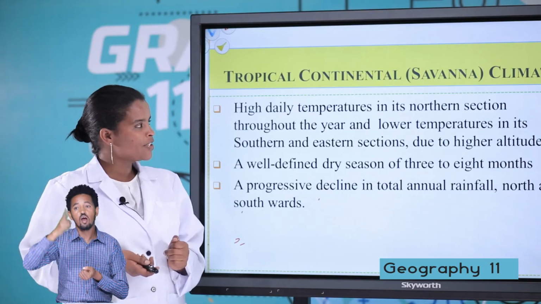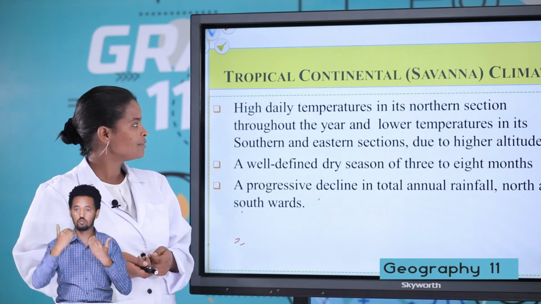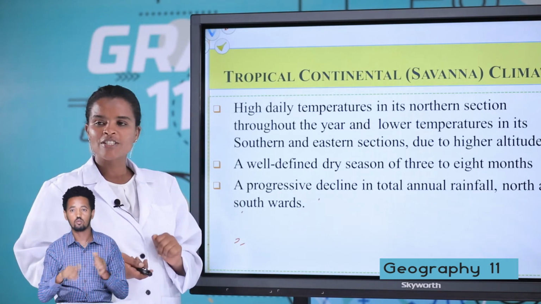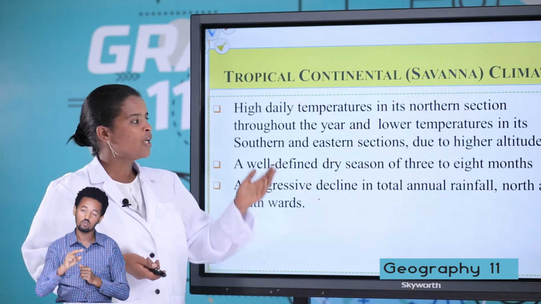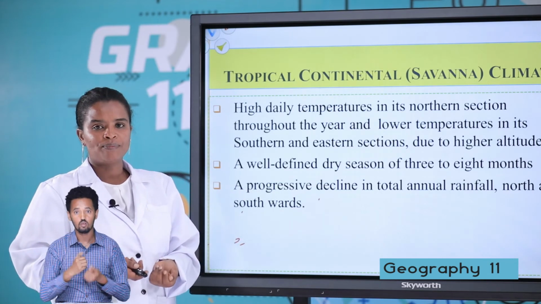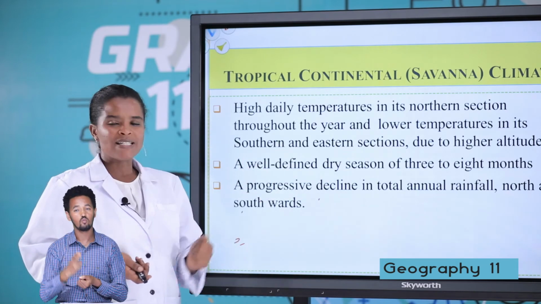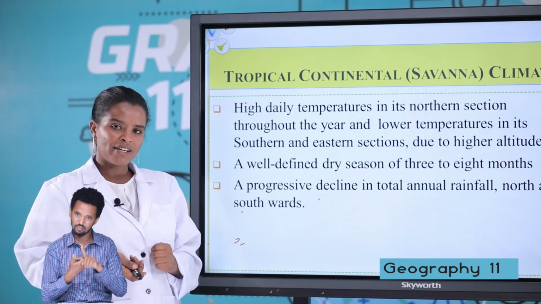High daily temperature in its northern section throughout the year and lower temperature in the south and eastern section because of higher altitude. For 3 to 8 months, the season has dry climate.